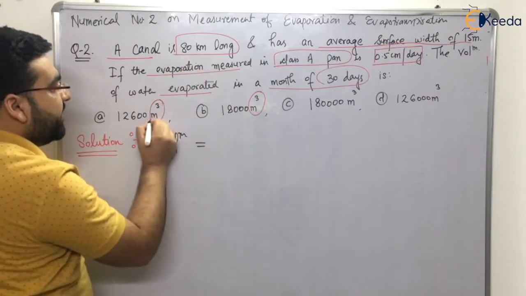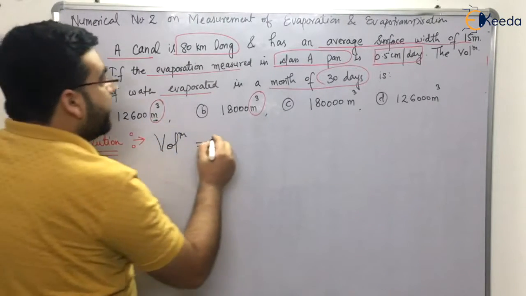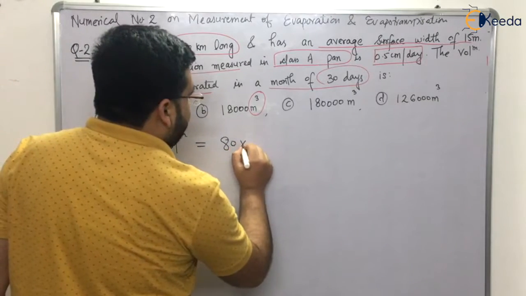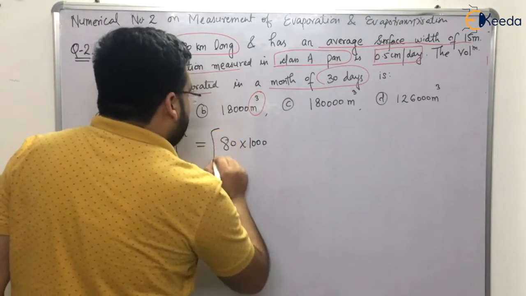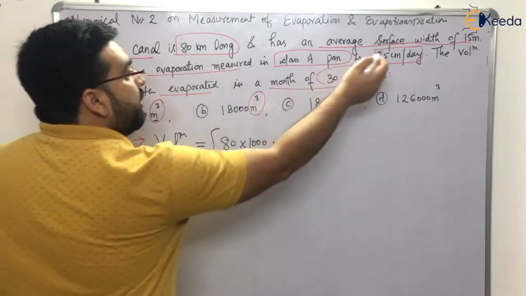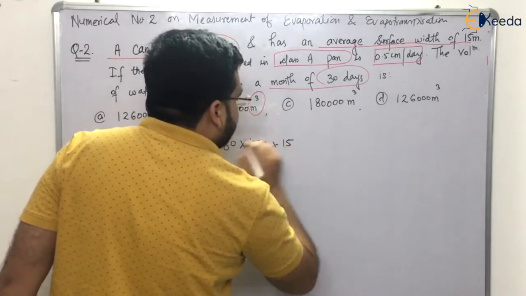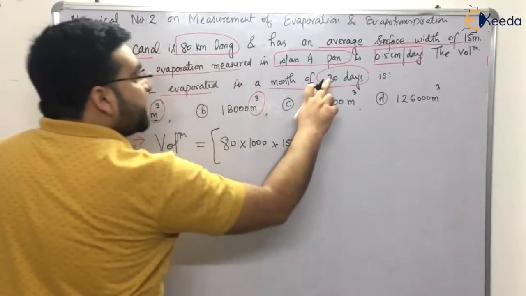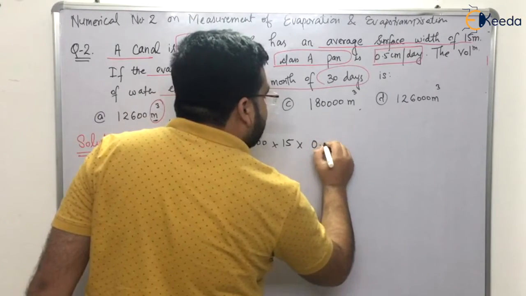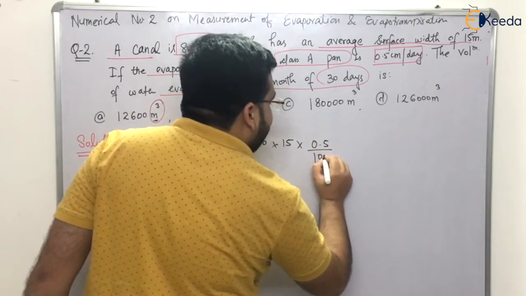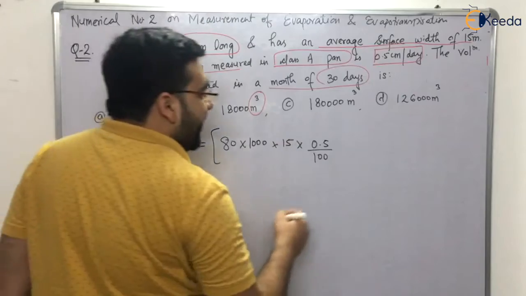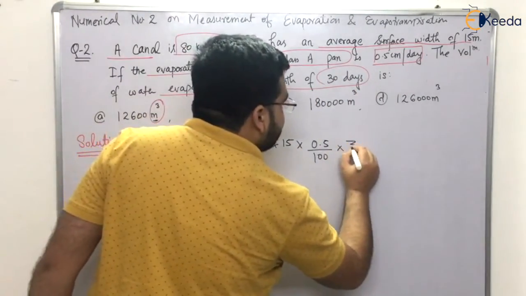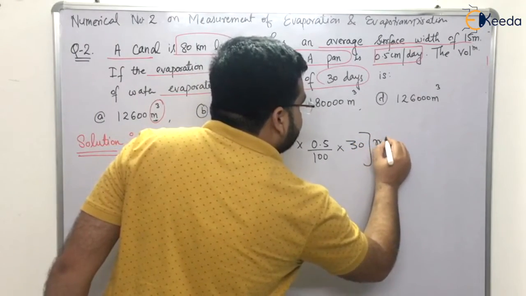We have to convert it into meters, so 1000 meters is 1 kilometer, into 1000. Now this is your length, into width, 15 meter, the average width, into 0.5 centimeter per day, so in meters 0.5 divided by 100, that is meters per day, and for 30 days. So this will be meter cube.